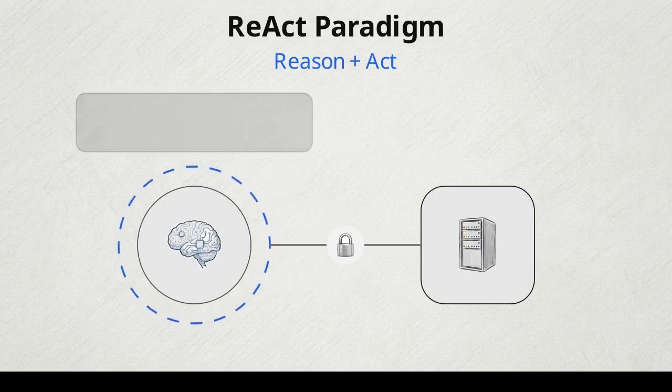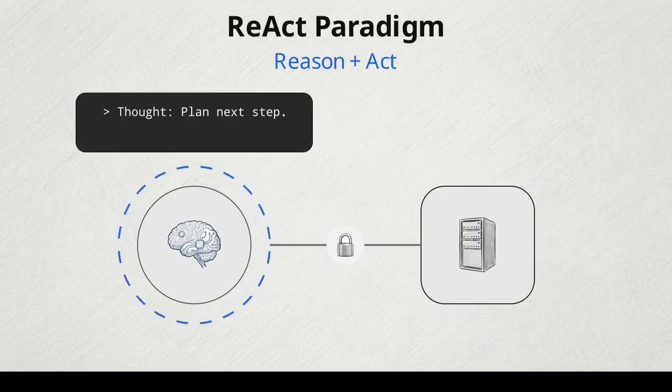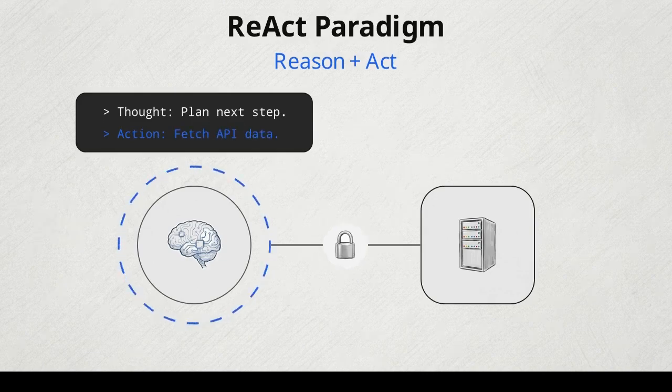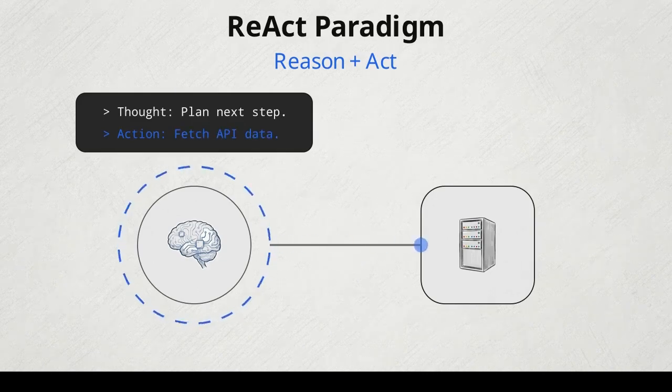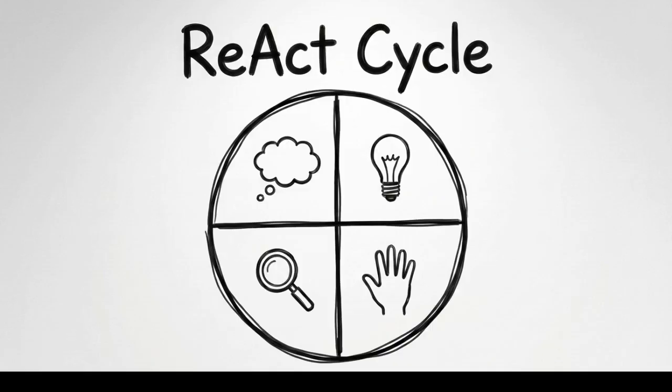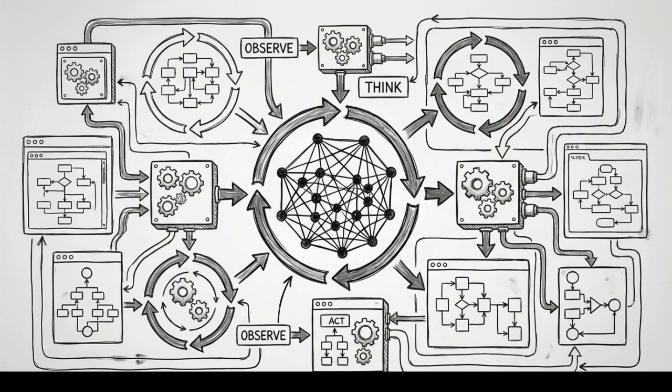The defining rule of ReACT is strict. It explicitly forces the model to generate a text trace of its internal logic before it is allowed to commit to any physical action. To understand how this works, we have to break this continuous ReACT cycle down into its 4 foundational phases: perceive, think, act, and observe. This recursive state-tracking machine enables a language model to function as an active problem-solving agent.